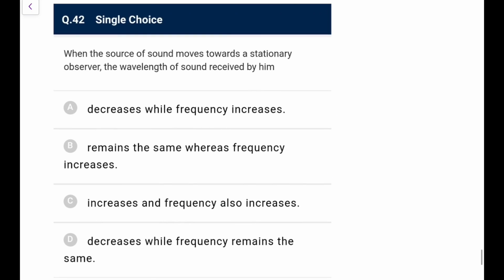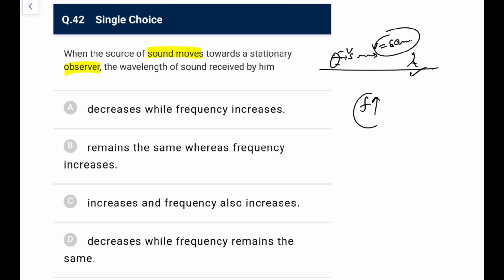No option. When the source of sound moves towards a stationary observer, the wavelength of the sound received by him. Now it's a very nice question. So just remember, when the source of sound moves towards a stationary observer, let's say this is the source, it is moving towards this observer. Because of this motion, the speed of the waves in the medium still remains the same. So v is the same, and you definitely know the frequency here will be more.